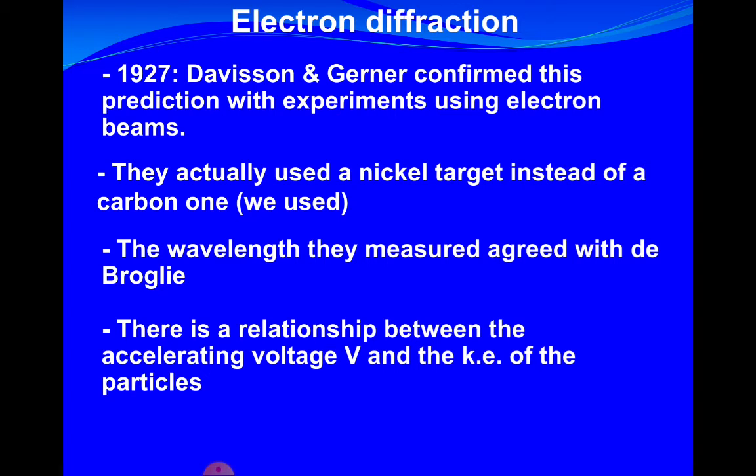In 1927, Davisson and Germer confirmed this prediction with an experiment using electron beams. They actually used a nickel target instead of a carbon one. And the wavelength they measured agreed exactly with the de Broglie prediction. So there is a relationship between the accelerating voltage V and the kinetic energy of the particles. Remember, the wavelength depends on Planck's constant divided by the mass times the velocity. So the velocity is related to the kinetic energy of the particles.